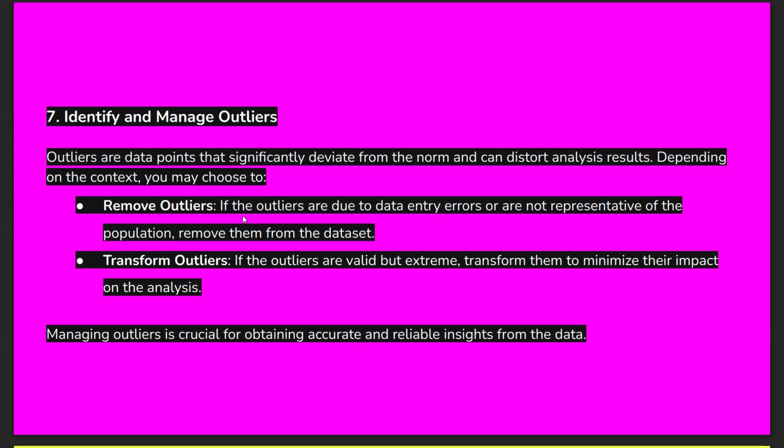Suppose our data set has valid outliers. It means they are correct, but they are extreme. It means they carry more than enough data and are not useful. At that time, we have to transform those outliers. It means we have to change them, in order to minimize their impact on the analysis.